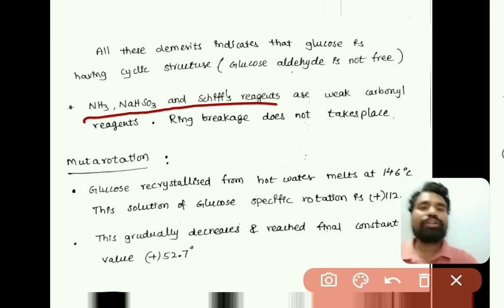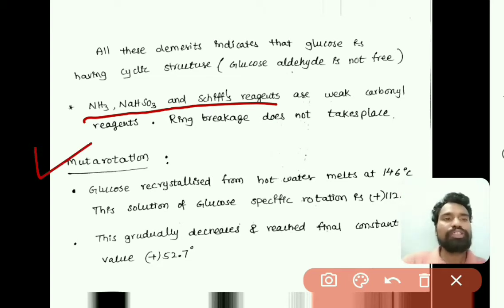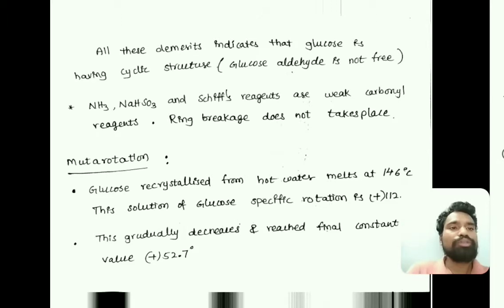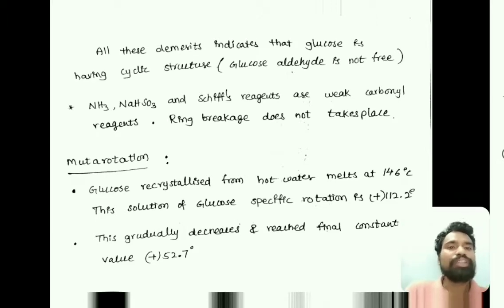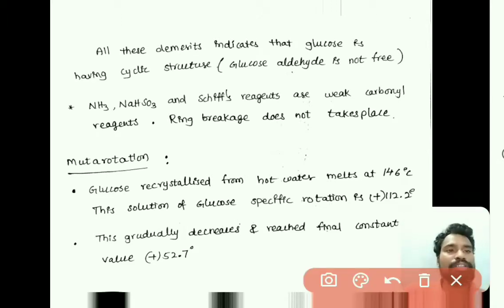And mutarotation, what is mutarotation? Mutarotation is not explained by the open chain structure, but as per the observation, glucose is showing mutarotation. So what is mutarotation? Glucose is crystallized by two different processes. One is hot water crystallization, and the second one is evaporation crystallization.